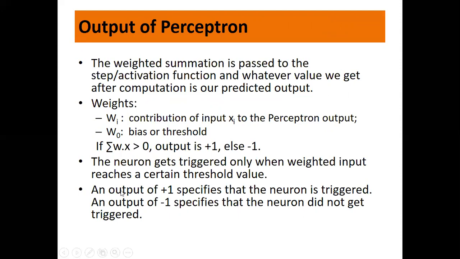Fine. Now weights. Wi is the contribution of input xi to the perceptron output. We already know the corresponding weight. W0 is the bias or the threshold, right? If the summation of the product of weight and input is greater than 0, then the output is +1, else it is -1. The neuron gets triggered only when the weighted input reaches a certain threshold value. We have already seen that theta, right? An output of +1 specifies that the neuron is triggered. An output of -1 specifies that the neuron did not trigger.